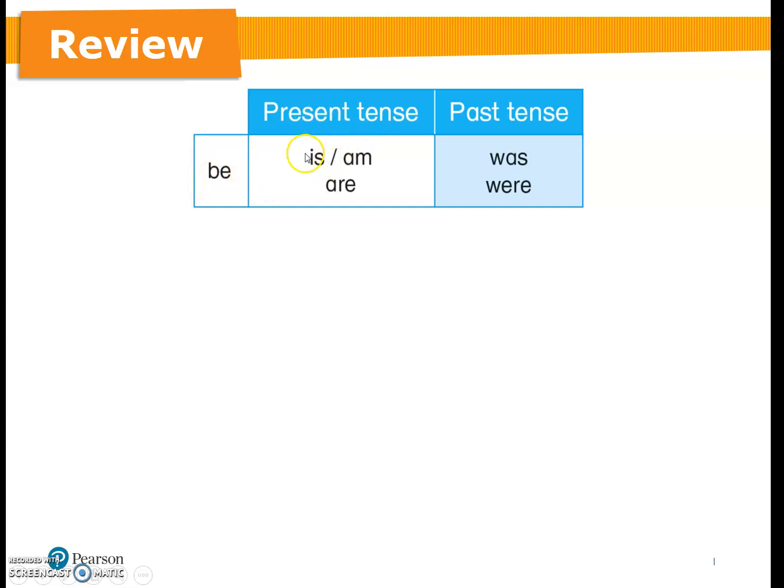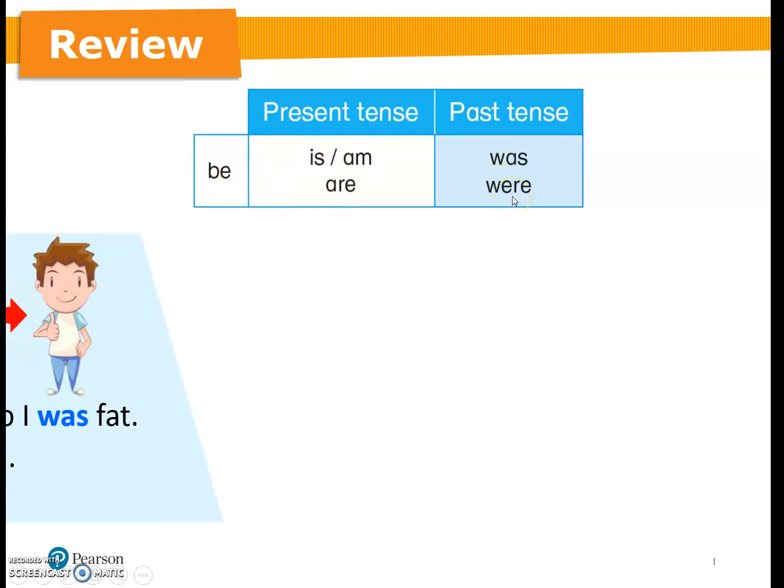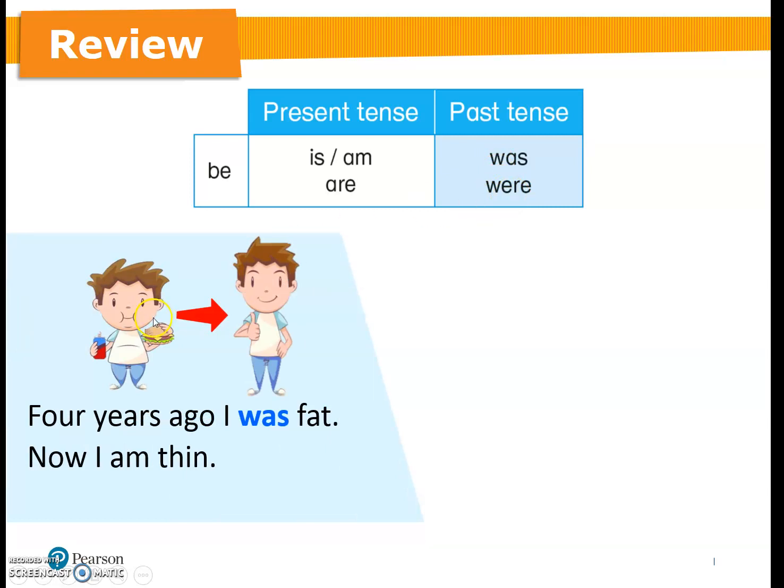Let's review the present tense and the past tense of verb to be. When we are talking about the present tense verb to be, we know that we use is, am, are. But when we use past tense, the verb to be, we use was and were only. Look at the example. 4 years ago, we are talking about the past.